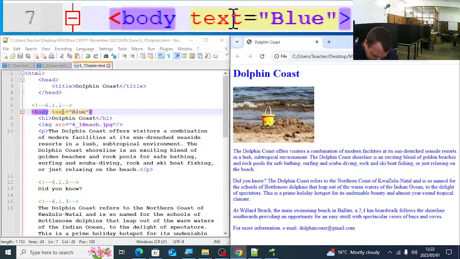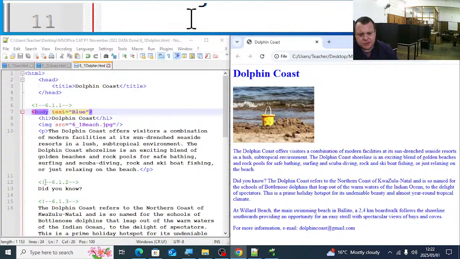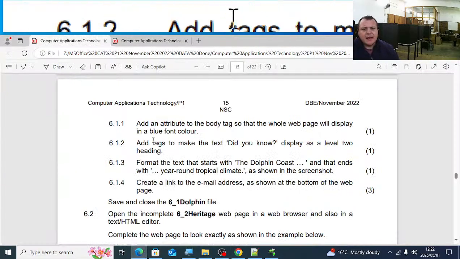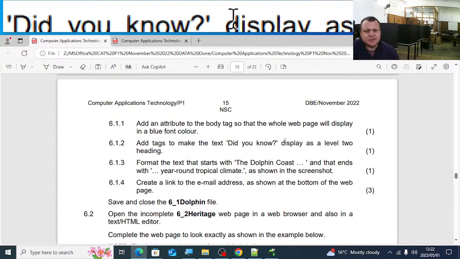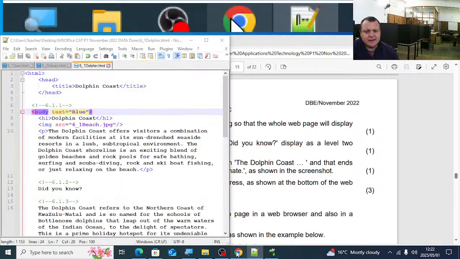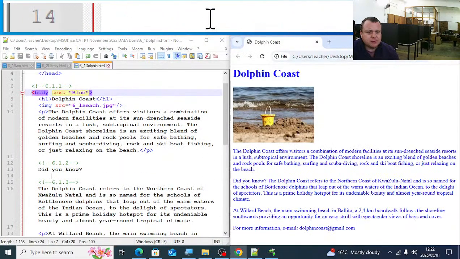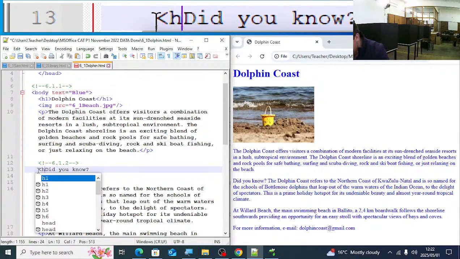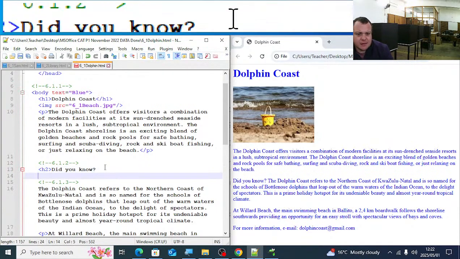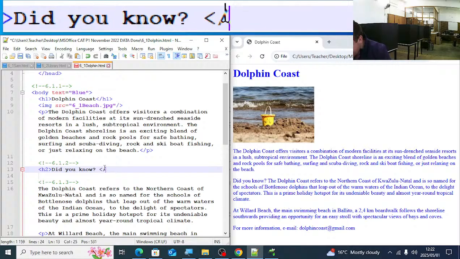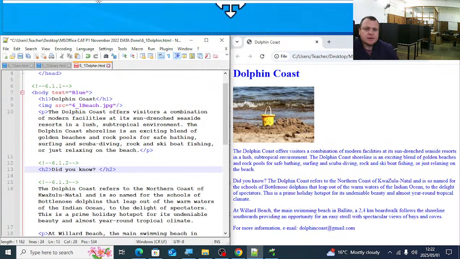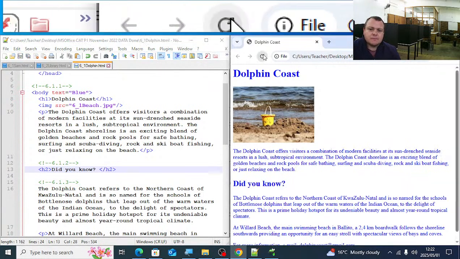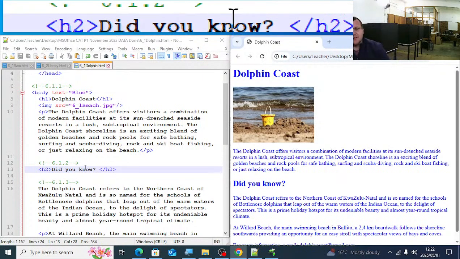Happy? Next question, 6.1.2. Add tags to make the text, did you know, display as a level 2 heading. So there is did you know, we're going to just add the H2 opening tag and we're going to have there at the end H2 closing tag. You can see there guys, did you know.